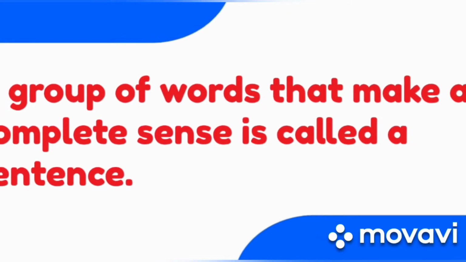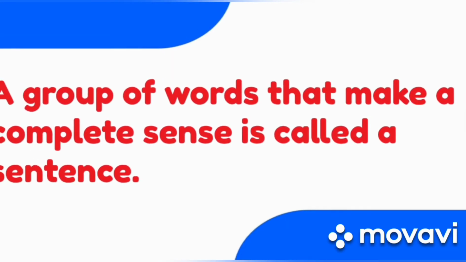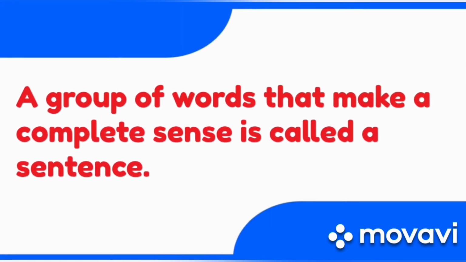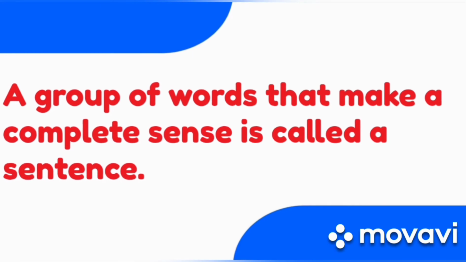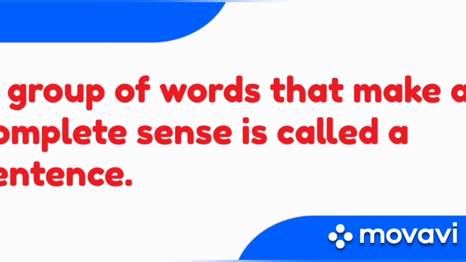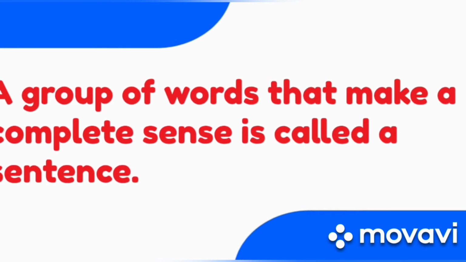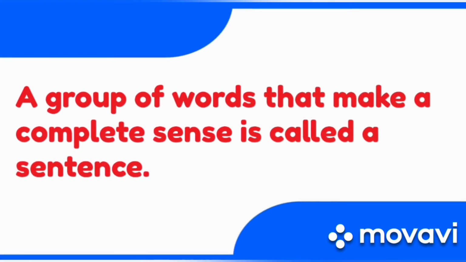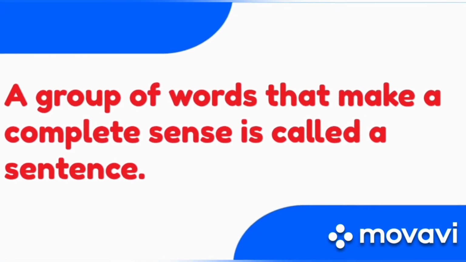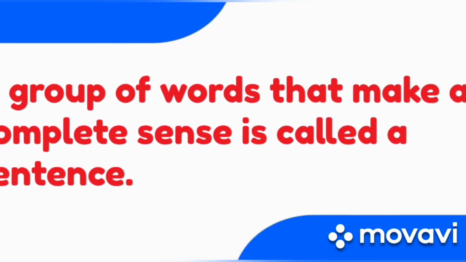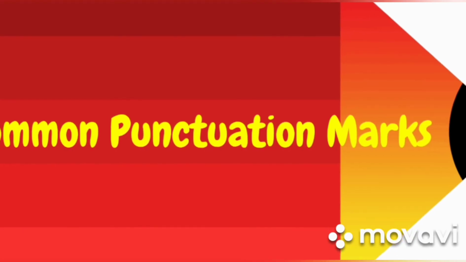Now let's come to sentence. What is a sentence? A group of words that makes a complete sense is called a sentence. That means when we arrange a group of words meaningfully, that gives us a complete meaning, then it is a sentence. A sentence always starts with a capital letter and ends with a full stop or a question mark or a mark of exclamation.